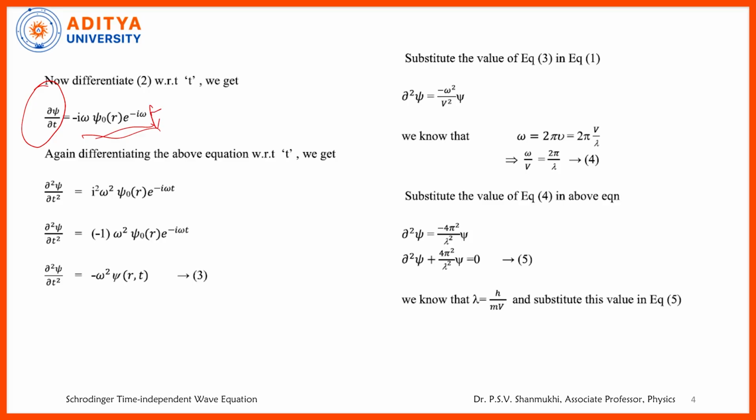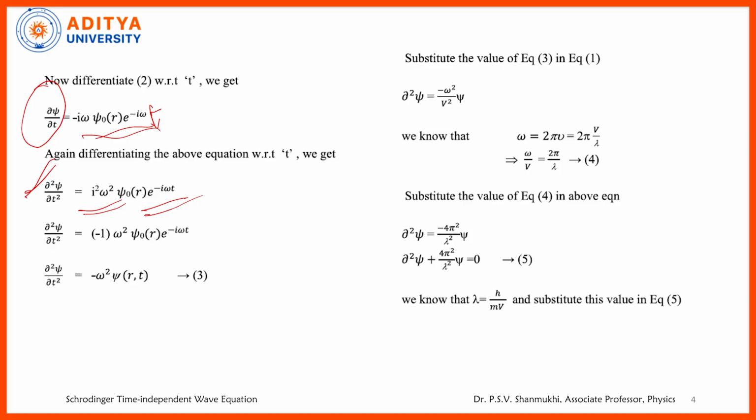Again, taking the second derivative, differentiating this again with respect to t, what do we get? Dou square psi by dou t square is equal to minus, the minus cancels, i square omega square psi naught e power minus i omega t. We get it like that.